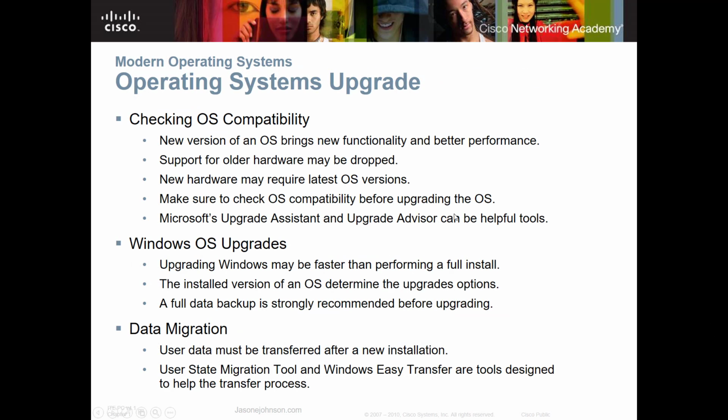So we're going to check the operating system compatibility. A new version of an operating system brings a lot of new functionality and better performance. However, older hardware may be dropped from that list and it may not work with the new operating system. So new hardware may be required. You need to check the operating system compatibility before upgrading the operating system, because you may run into a problem. You may purchase the operating system and find out the hardware doesn't work. And the Microsoft Upgrade Assistant and Upgrade Advisor can be helpful tools as well. And again, I'll put those links in the description below.